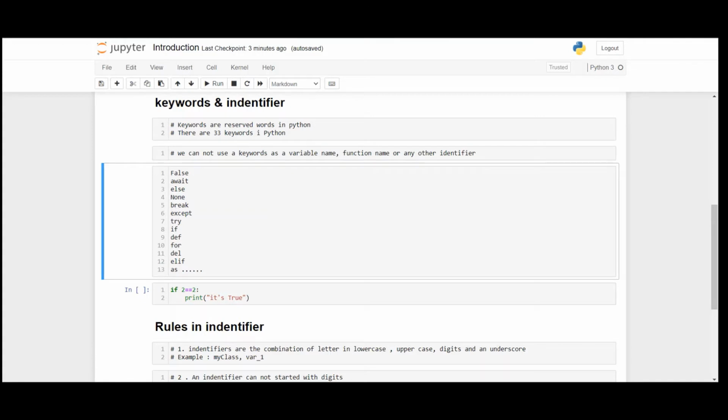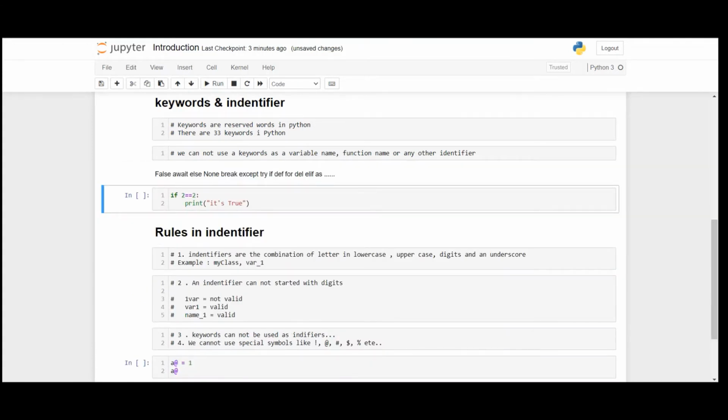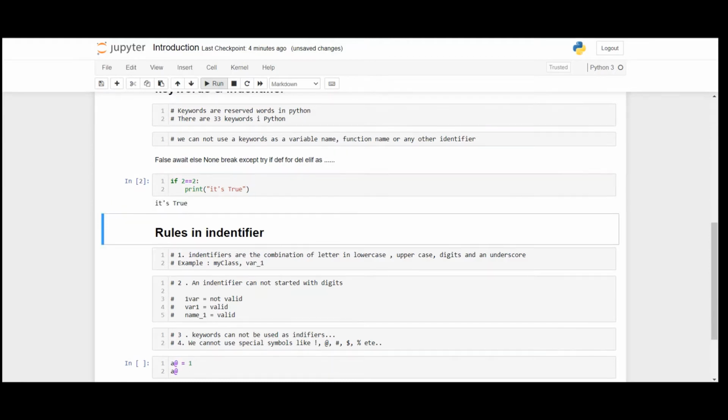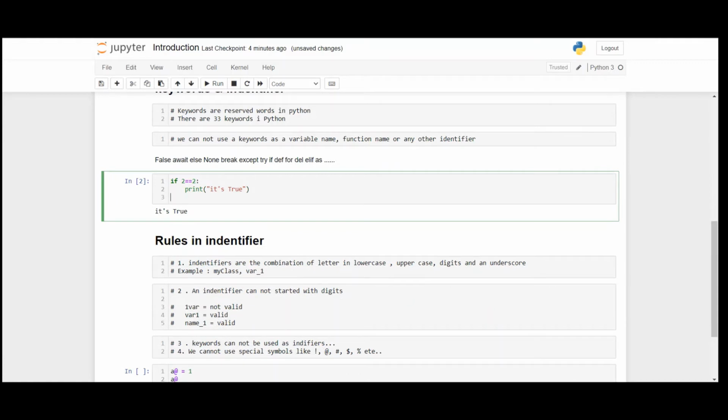You can see here I do an example using the if keyword. If 2 equals 2, then it prints it's true. If I run this code, it returns true.